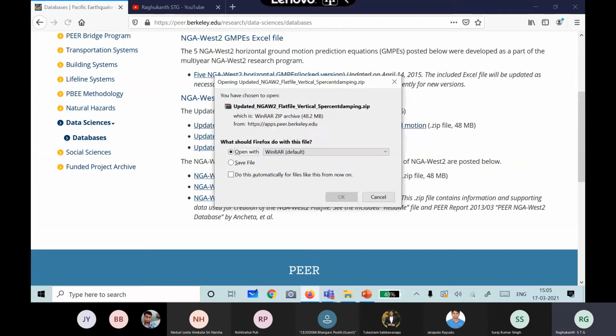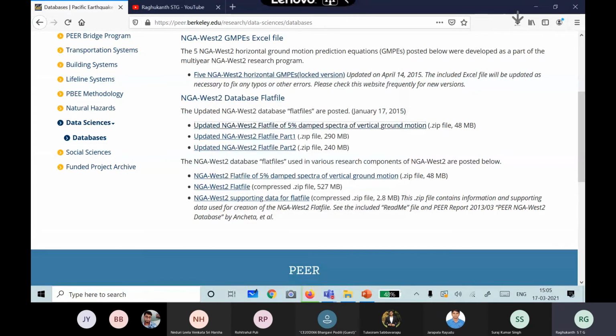If you download this data set, you can see all the variety of files will be there. So what you people have to do is download this data. Whatever I showed you, you plot the data with respect to magnitude, with respect to distance, and all those calculations have to be done, and you plot all those things, and you yourself observe the patterns, how the data varies with magnitude, distance, and others also. Where is the data?